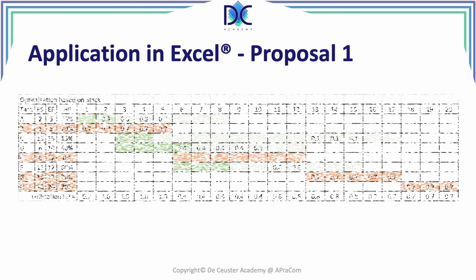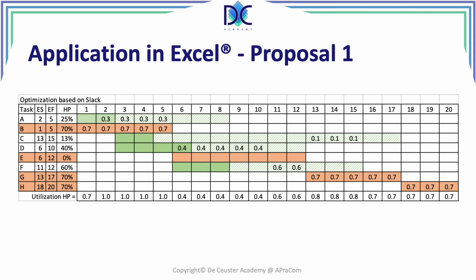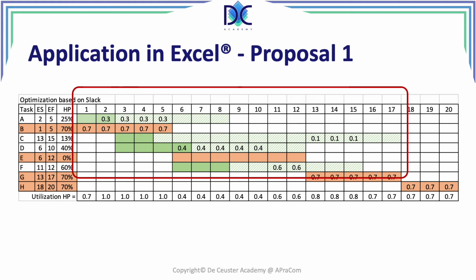This is another proposal, another result that we obtained from our Excel exercise. What we see here is that we changed the start and the finish times of activity A. We moved it a little bit farther, so we have a little bit less slack. We moved activity C to period 13 till 15. Activity D is still there. We only had 2 periods of slack. And we also moved F to a later time from 11 to 12. Now basically it resolves a part of the slack.